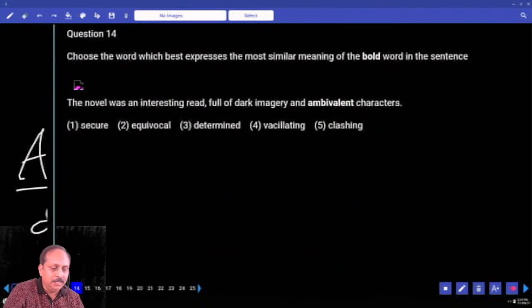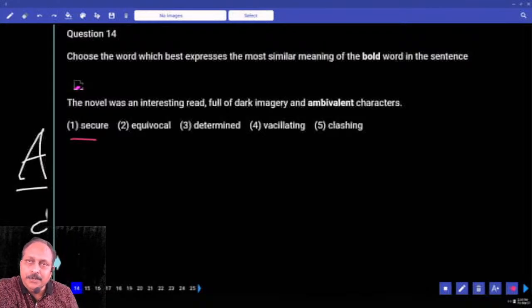The novel was an interesting read, full of dark imagery and ambivalent characters. Ambivalent, obviously, you got the meaning. Based on that, can you use the word secure?